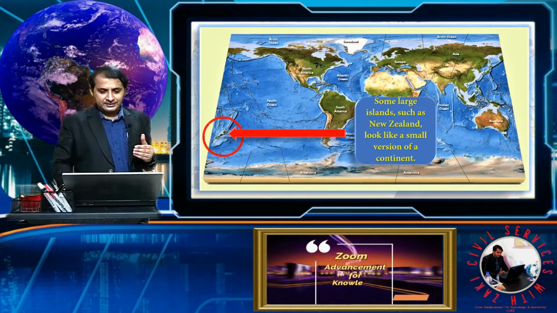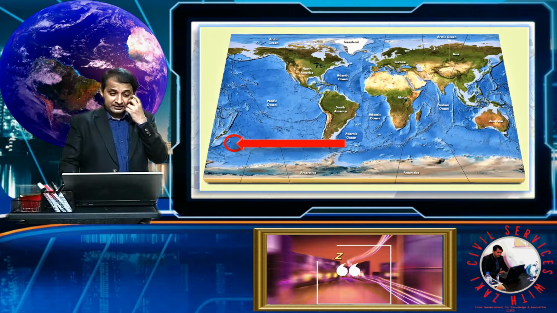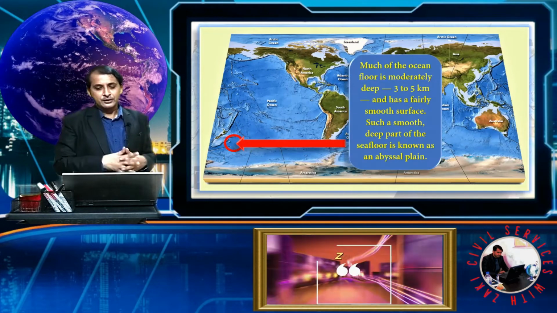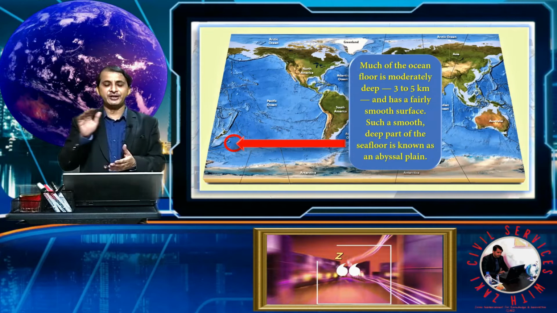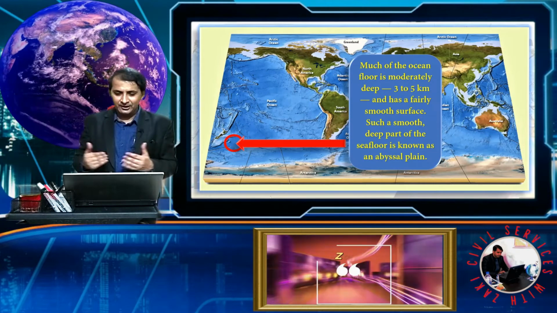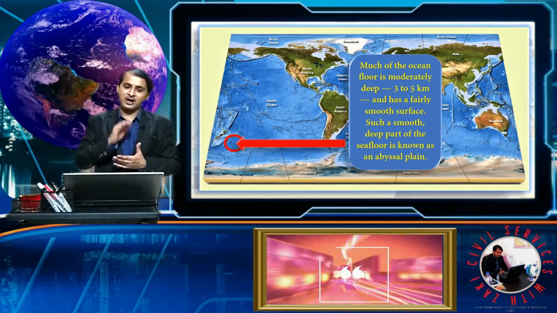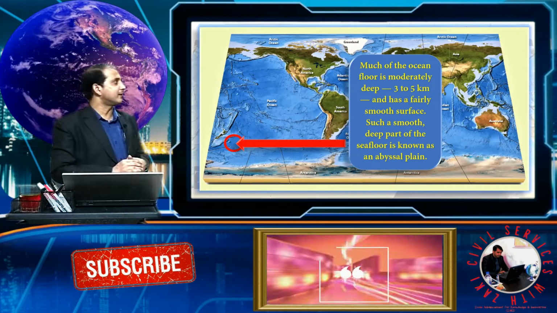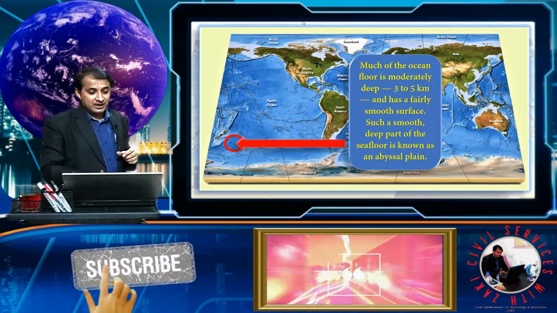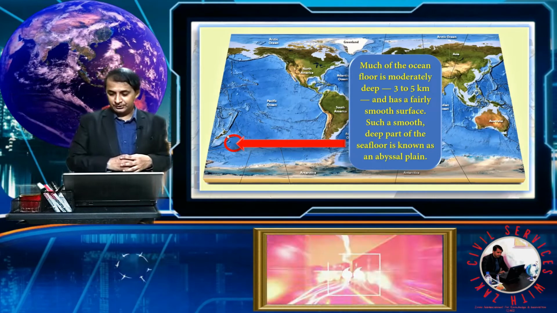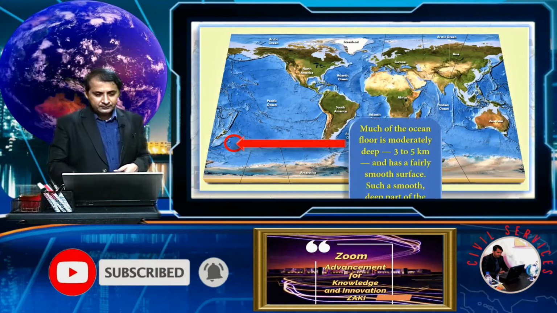We move further and see another feature of our home planet. See here, this is most of the plain part of our ocean, and it is called the abyssal plain. Much of the ocean floor is moderately deep, 3 to 5 kilometers, and has a fairly smooth surface. Such a smooth, deep part of the sea floor is known as an abyssal plain. So this is the abyssal plain.